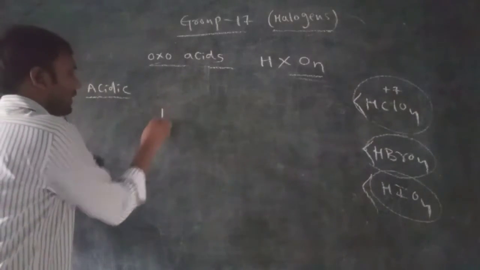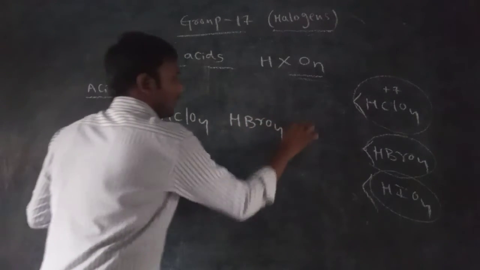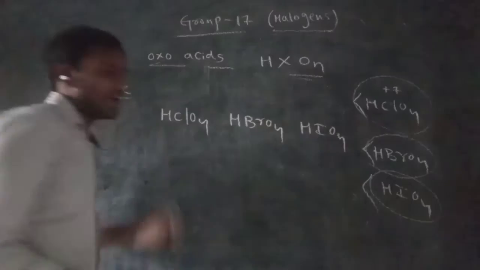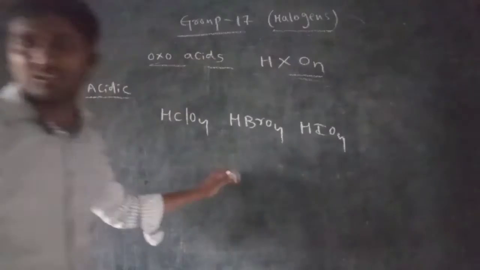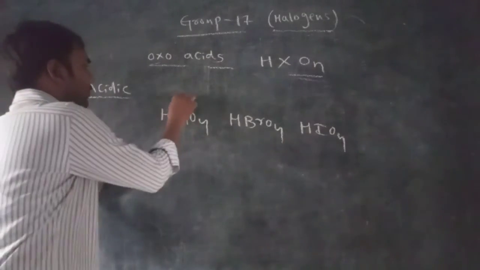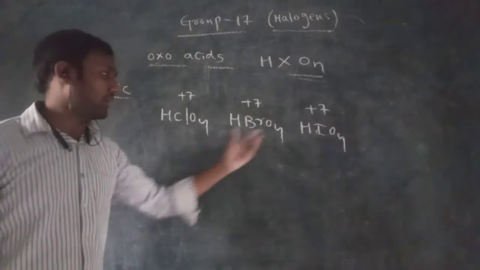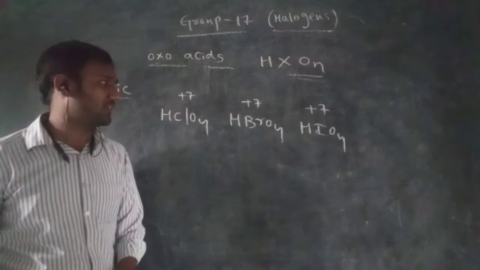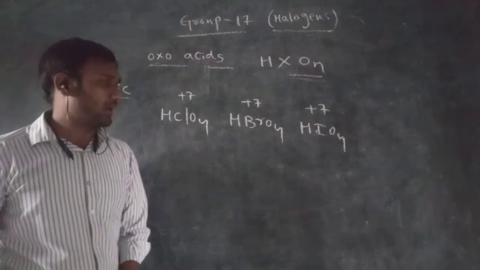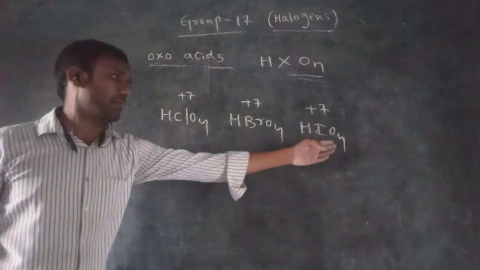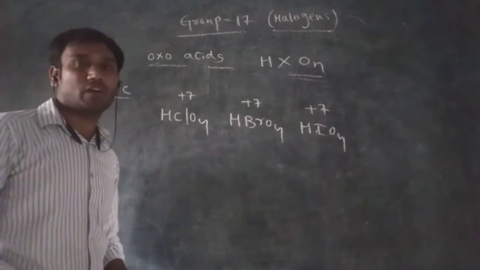But here, HClO4, HBrO4, HIO4, the oxidation state is the same, +7 in all. With respect to oxidation state we cannot say which is the strong acid. With respect to oxygen, it is also the same, 4 in each. So we cannot explain it with the help of oxygen or the oxidation number.